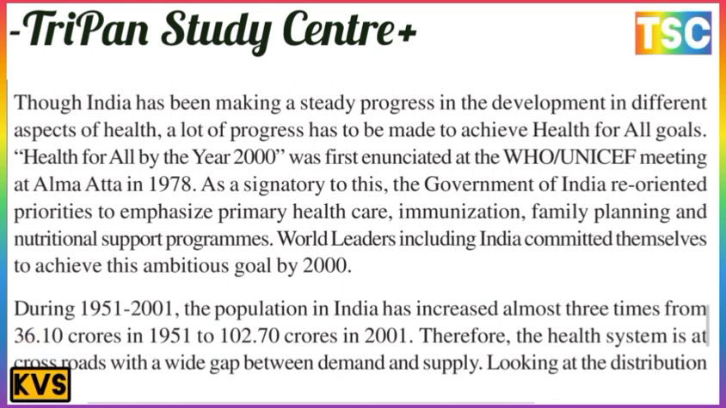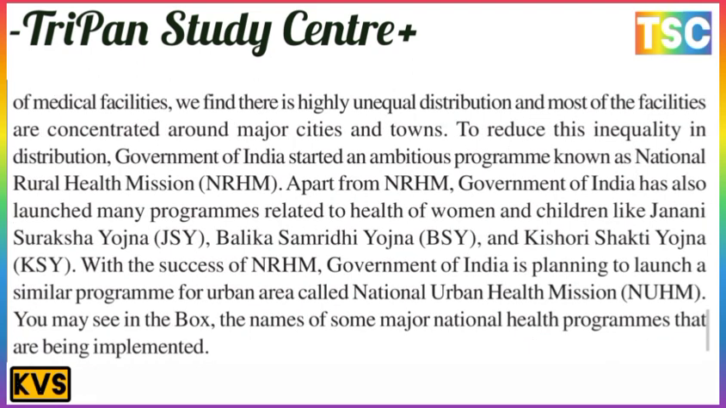Between 1951 and 2001, the population of India increased almost three times, from 36.10 crore in 1951 to 102.7 crore in 2001. Therefore, the health system is at a crossroads, with a wide gap between demand and supply. Looking at the distribution of medical facilities, we find a highly unequal distribution, and most of the facilities are concentrated around major cities and towns.